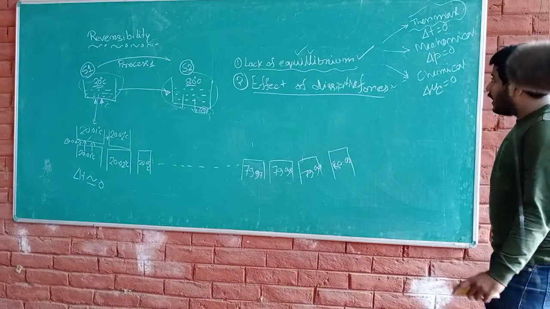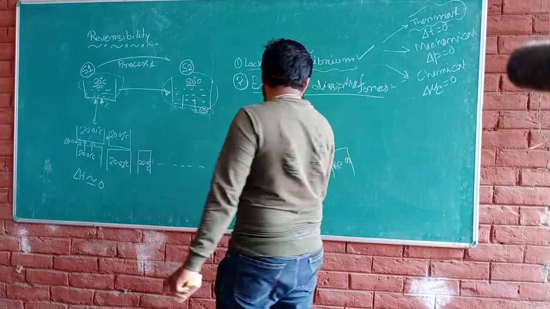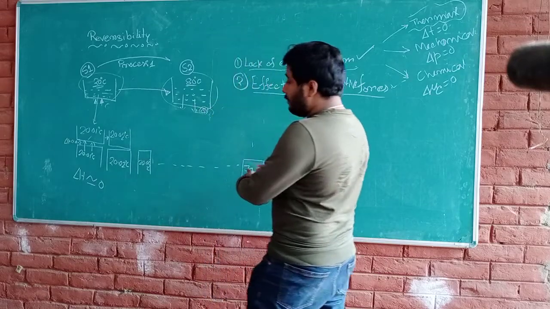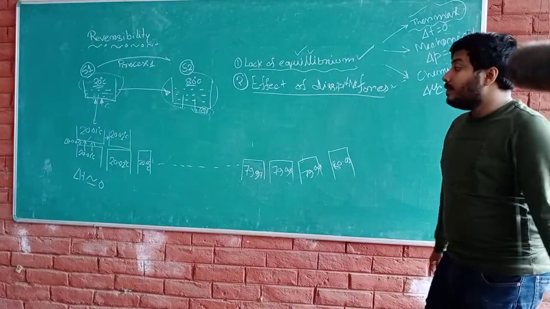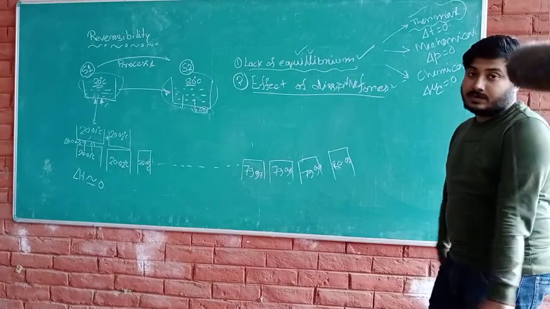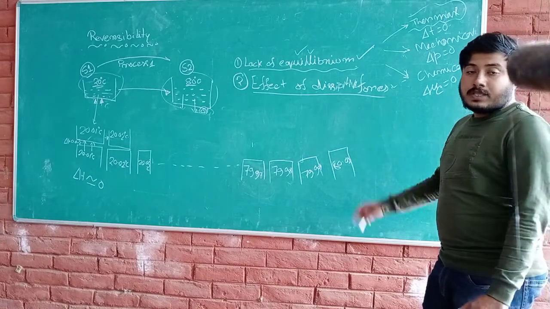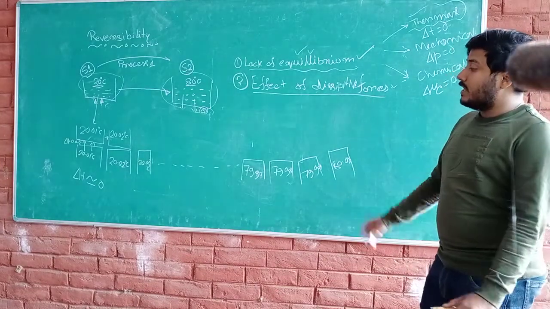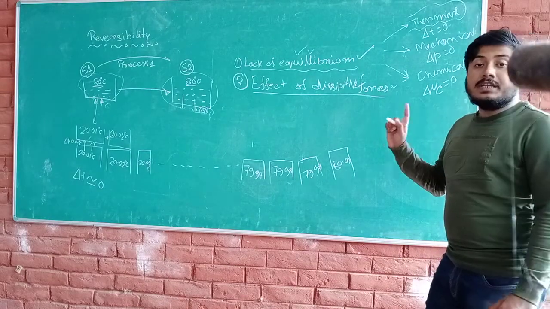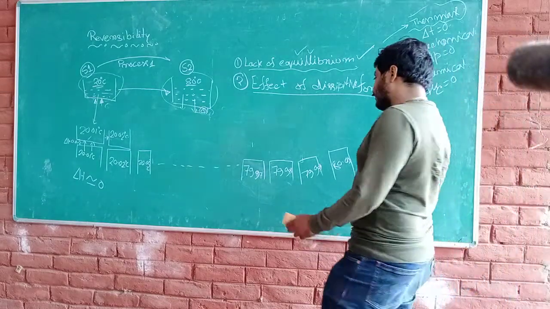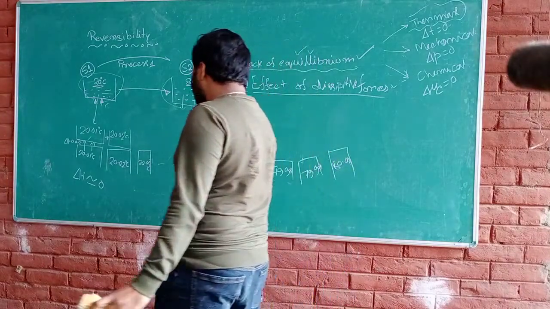Okay. Now, what will be the consideration? I have given you one example of thermal equilibrium or thermal heat transfer, and the condition is del T almost equals to 0. So this is considered as the reversible heat transfer.